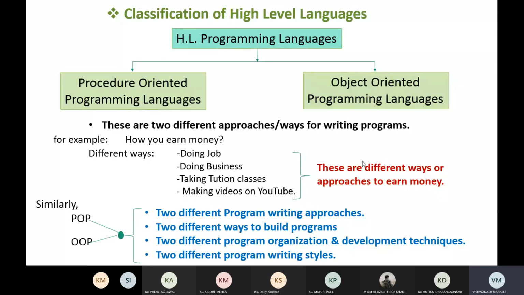You already studied some languages. I think you know C language, which you studied in diploma, and I think you have already studied Java also. Writing a program in C and writing a program in Java are different. When we write a program in C, we use the procedure oriented programming approach, and when we write a program using Java, we use the object oriented programming approach. So these are the two different ways of writing a program.